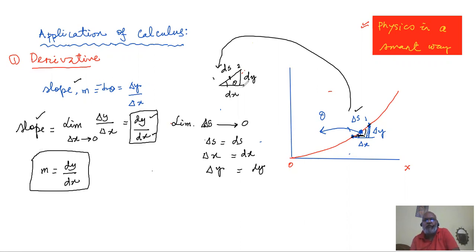But when you transform this curve and all those things to the issues of physics, this slope can give you the value of instantaneous velocity. Instantaneous velocity, instantaneous acceleration, instantaneous something else, instantaneous current, something like that.